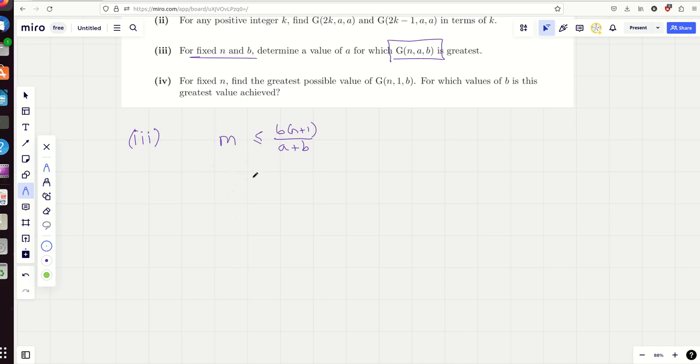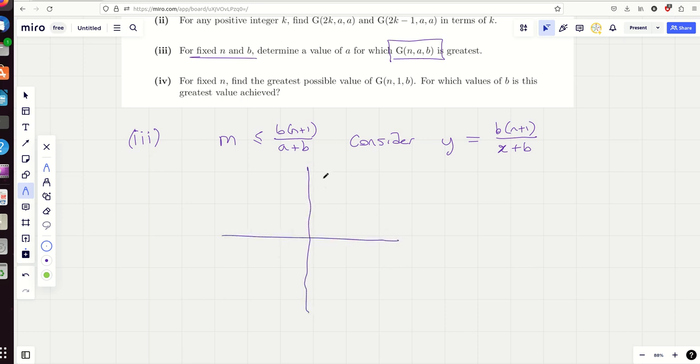Well, let's draw a familiar graph. Consider y equals (n plus 1) over (x plus b). Remember, b and n are just constants, just numbers. The y and x are the variables here. We can draw a graph of that, not a problem at all.